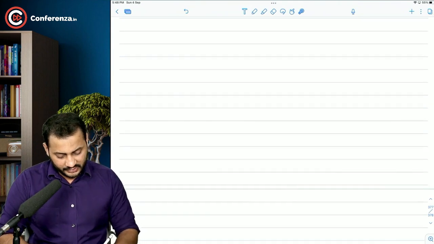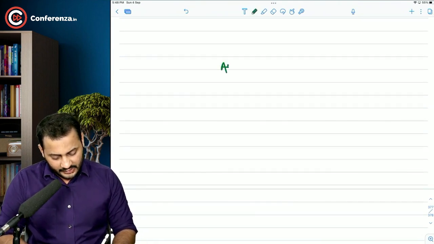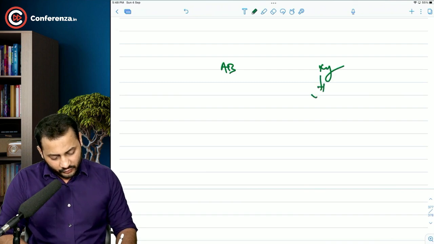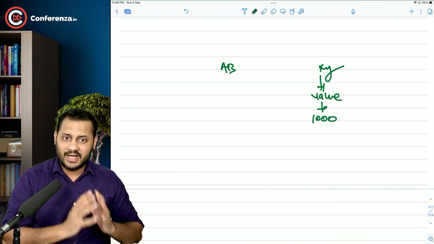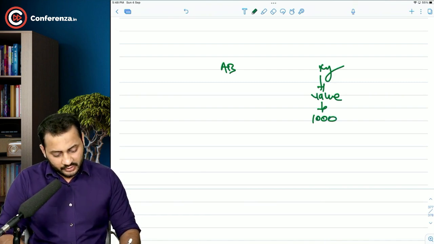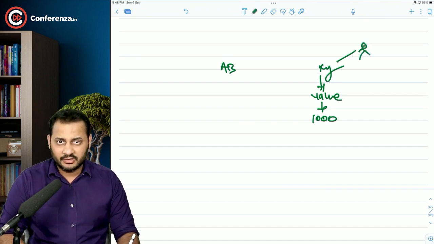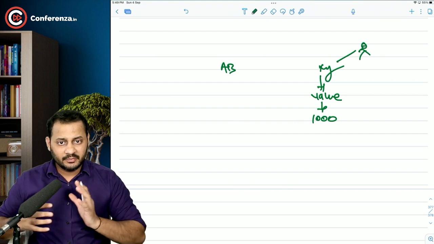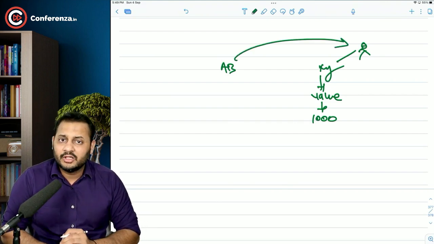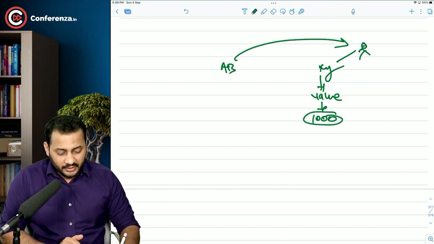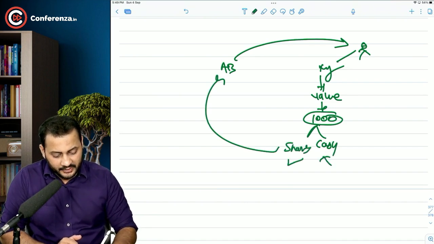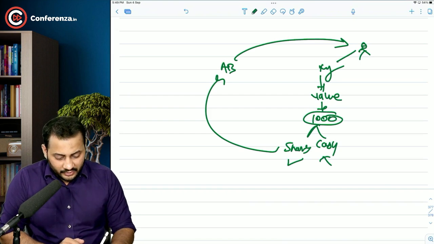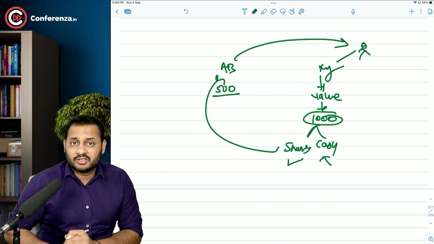To be very clear about this question, let me just give you a hint. AB Limited, XY Limited. We are going to value this company on some basis, and let's say we come to this conclusion that the value of this company is XY Limited. So there are some shareholders of this XY Limited. If XY Limited is going to be purchased by AB Limited, AB Limited has to pay something to the XY Limited shareholders. And how much amount is payable to them? 1,000 crore. But it will not be paid in cash. It will be paid in shares of AB company.